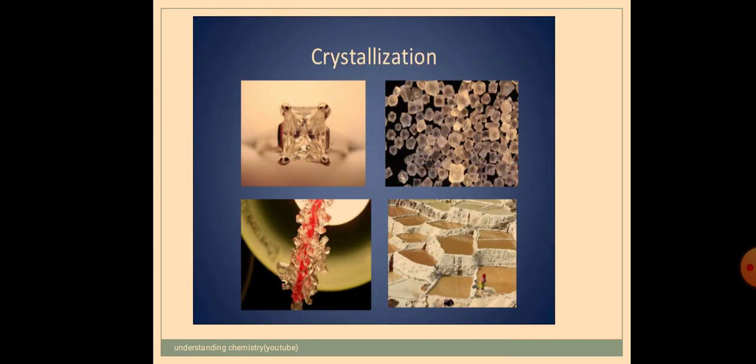Crystallization is a process by which crystals of a substance are obtained by cooling a hot saturated solution. You are taking a hot saturated solution, you are going to cool it. When you cool it, what you get is called a crystal. So that is, I have defined crystal. Crystal is a homogeneous solid. Crystallization is the process. So through the process of crystallization, what we get is a crystal.